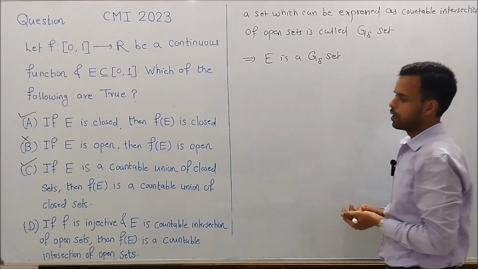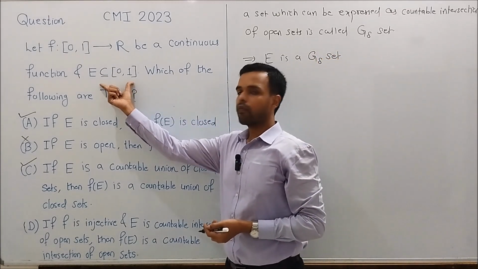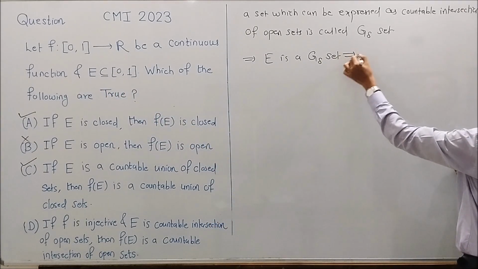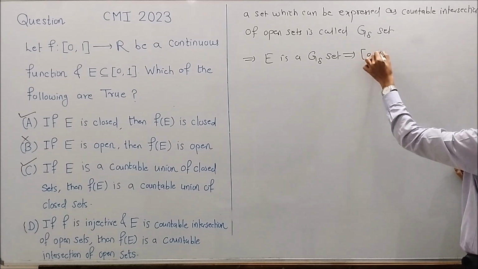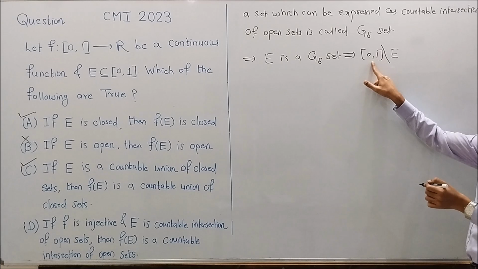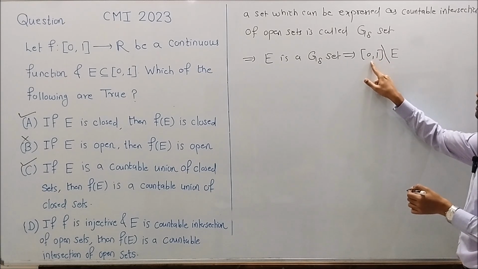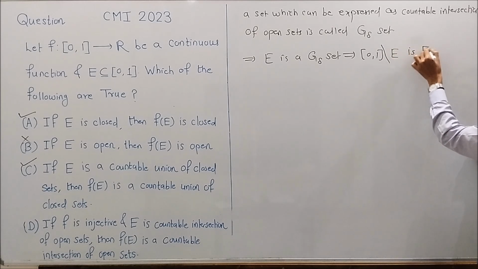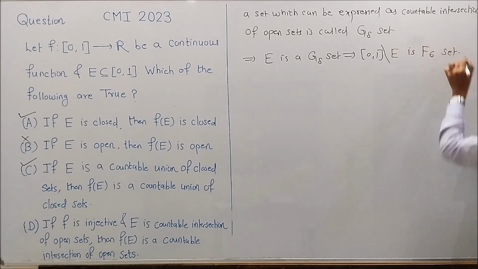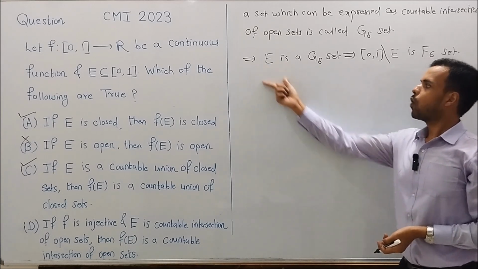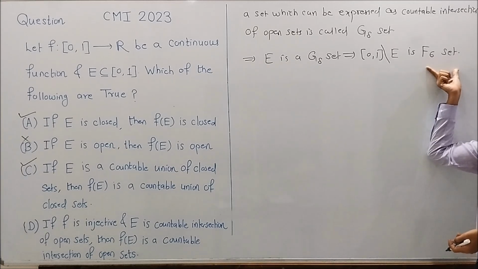Okay. But E is a subset of closed interval 0, 1. So this implies the complement of E in closed interval 0, 1, that is, closed interval 0, 1 minus E, is an F sigma set. Because E is a G delta set, so its complement is an F sigma set.